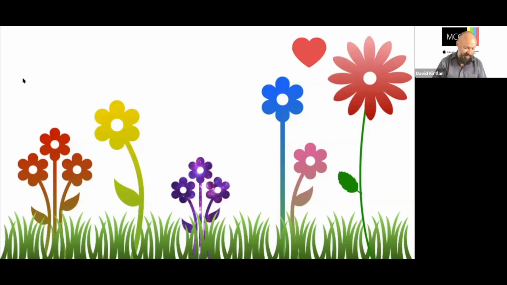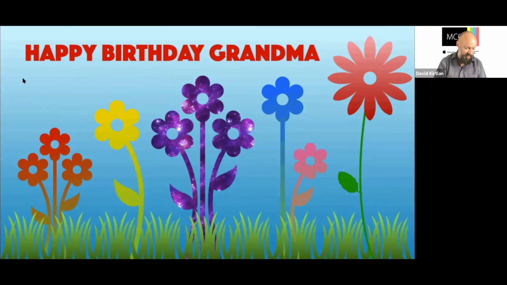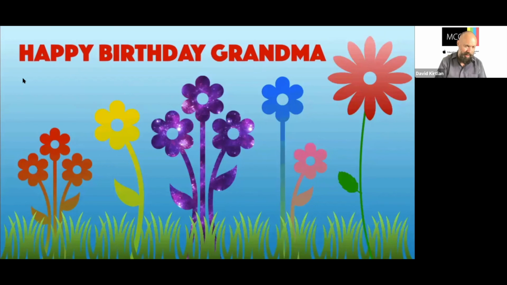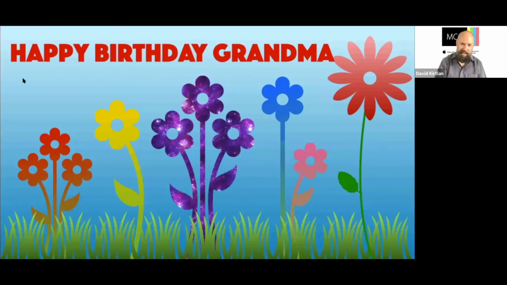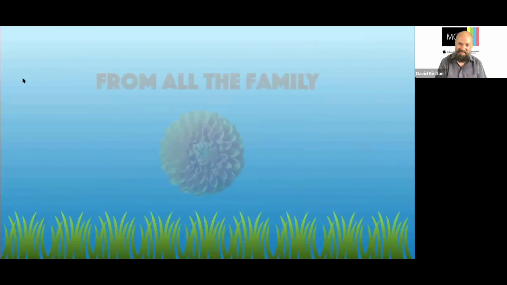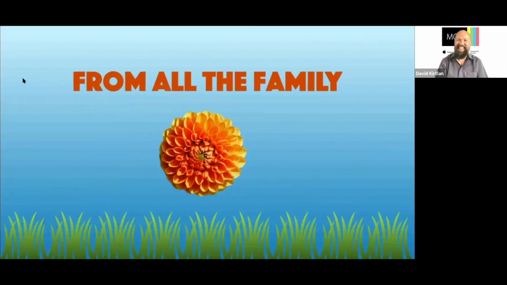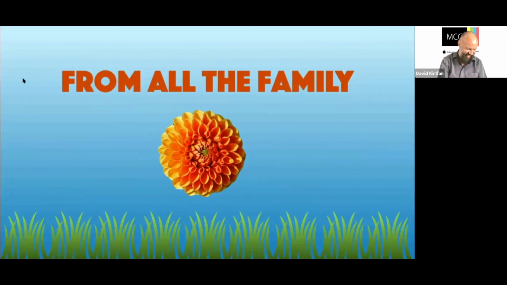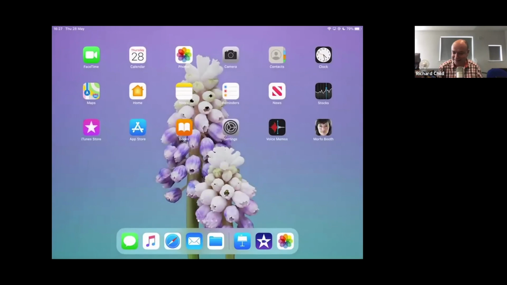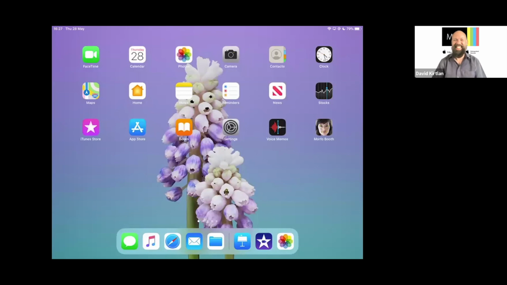And that really is just a bit of an introduction to the type of things we can use Keynote for and working with animations. And it really is quite amazing. It is amazing. Check that out. Animated GIFs on the iPad. So there you go. That's a keeper. That is an absolute keeper.